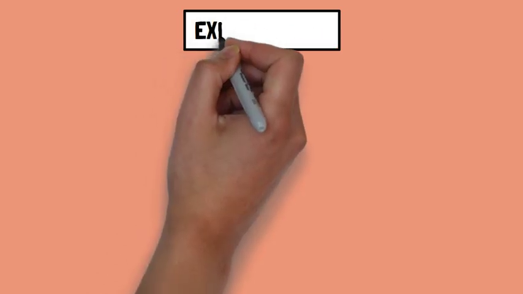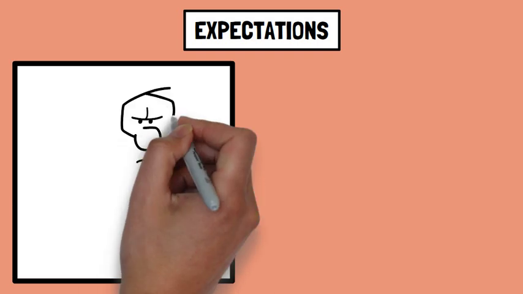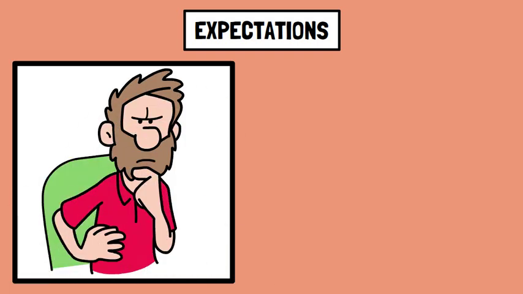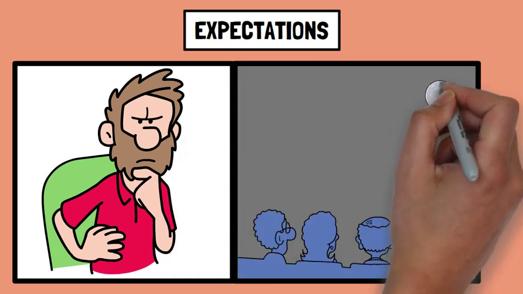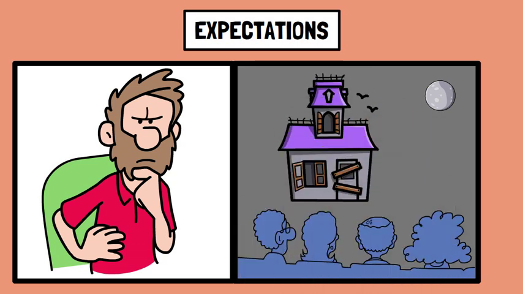Expectations shape how we perceive sensory information by setting up a framework for interpreting stimuli. If we expect to see or experience something, it can influence how we perceive it, sometimes leading to perceptual biases. For example, if you expect a movie to be scary based on its genre, you might perceive the sound effects as more frightening even if they are relatively benign.